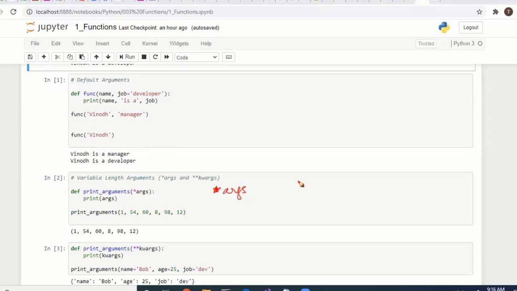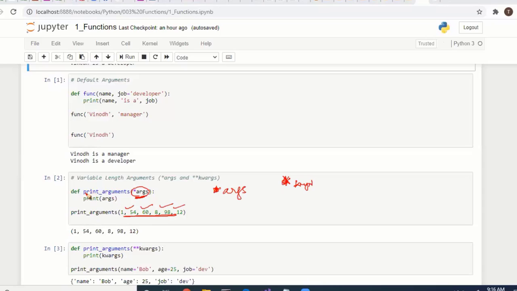If you specify a star, args is not a key word, the important thing is the star. If you specify anything with the star, you can pass values directly as parameters. Any number of parameters you can pass.